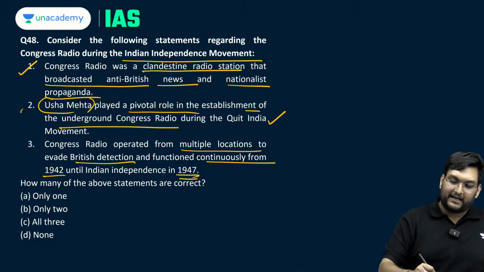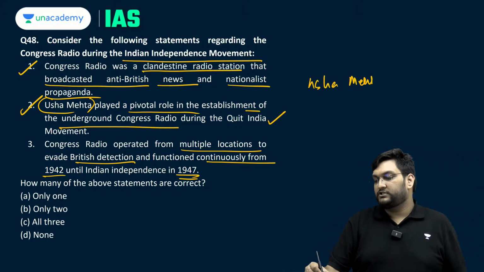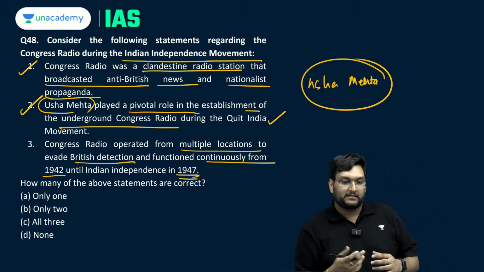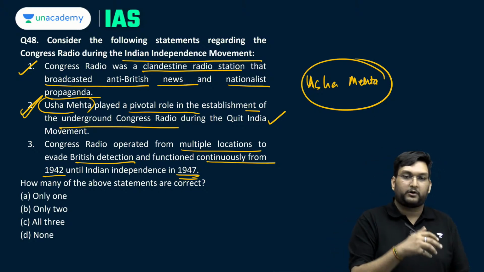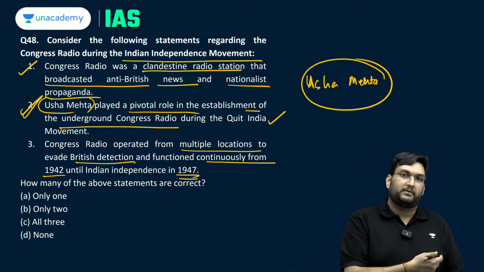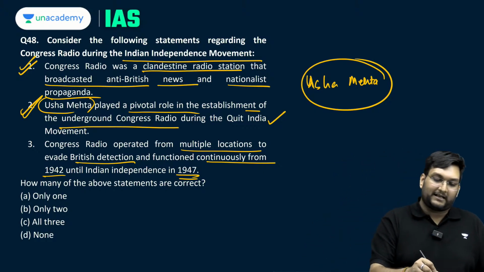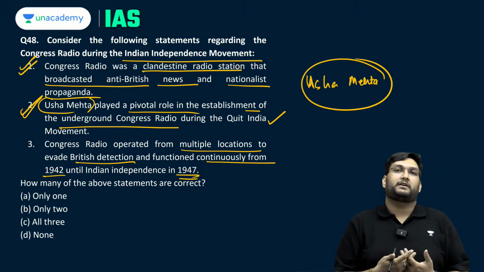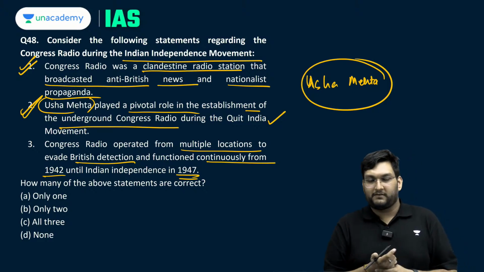Now, first and second statements are totally correct. Usha Mehta, very, very important, even went to jail for the Congress radio conspiracy or the Congress radio case. So, Usha Mehta is very important to us. She is a very important alternative leadership which emerged after everybody got arrested in the Quit India movement itself. It is a clandestine radio station, yes, because Linlithgow was extremely intolerant of any form of movement at this point of time along with Churchill, Linlithgow being the viceroy.